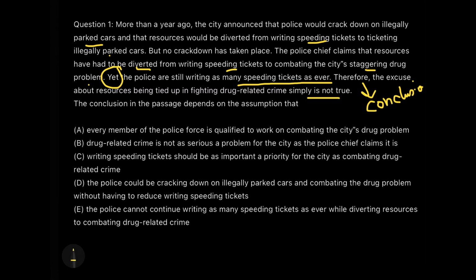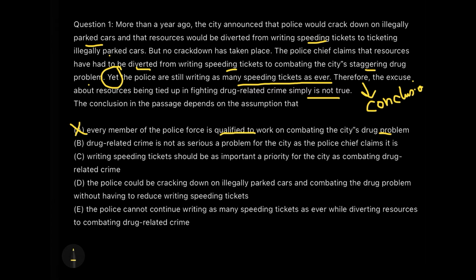Option A says every member of the police is qualified to work for combating the drug problem. Please, this has nothing to do with the drug problem. I have to prove the author's point. What is the author saying? That the police chief is saying we are still working towards the illegally parked cars more than the drug case. So, why am I concerned about the drug case? Option A, gone.